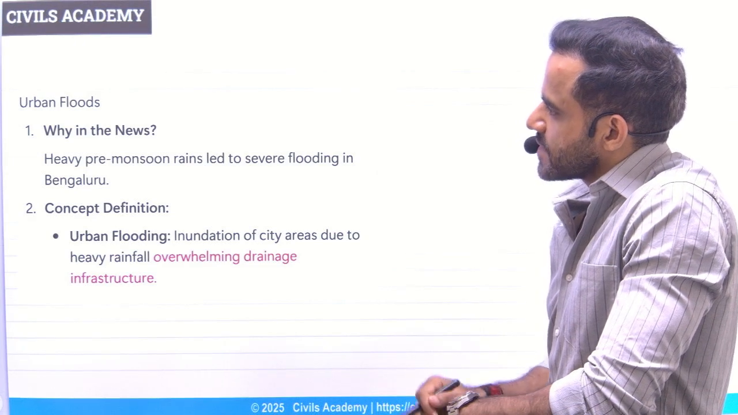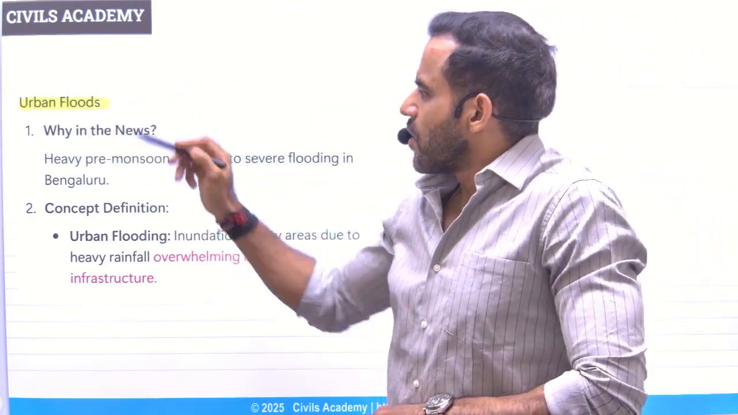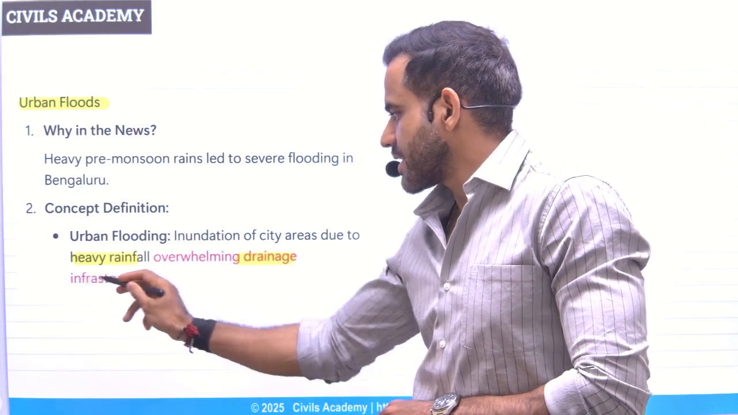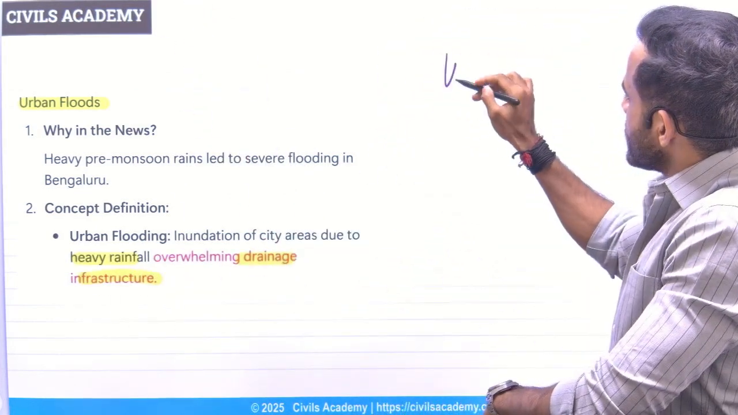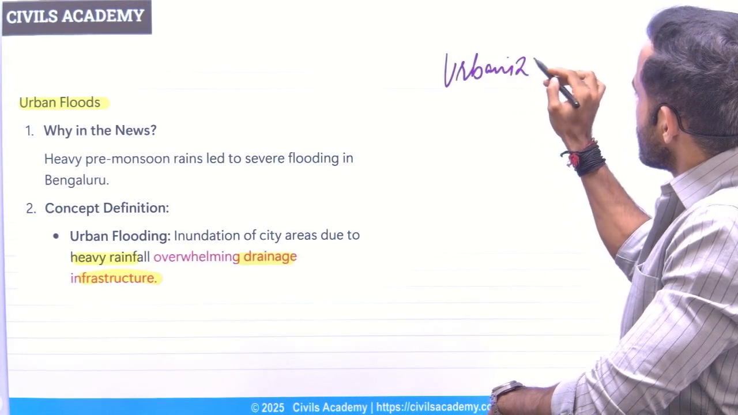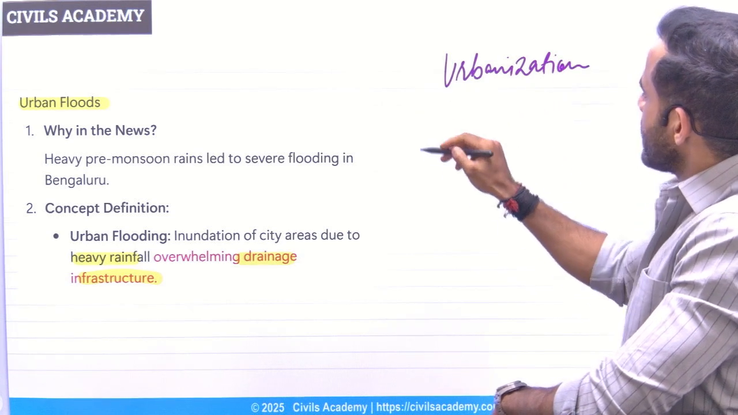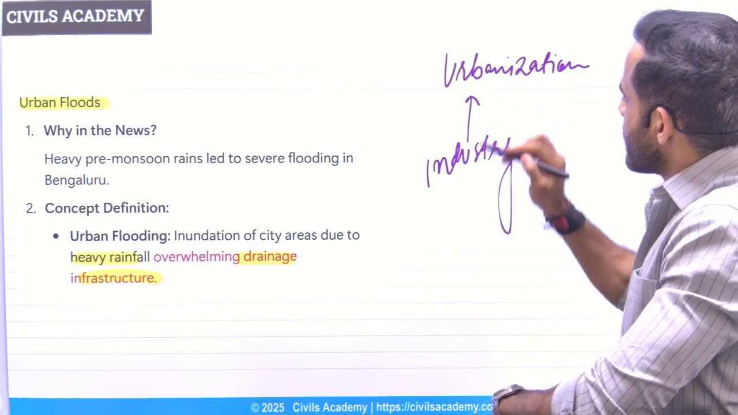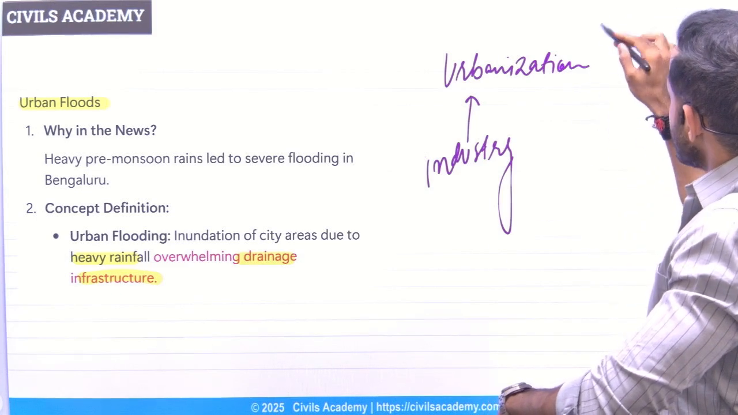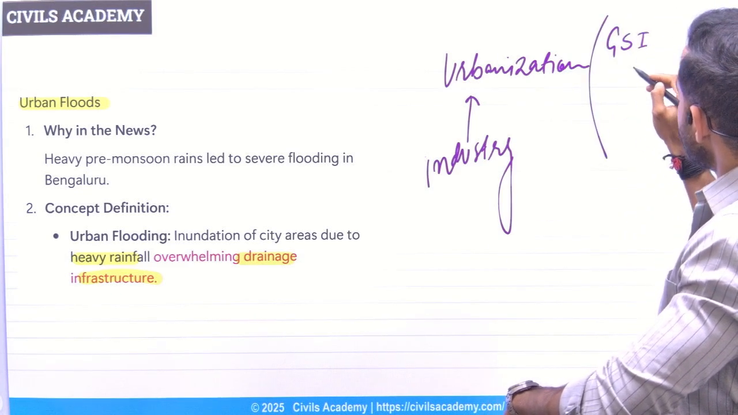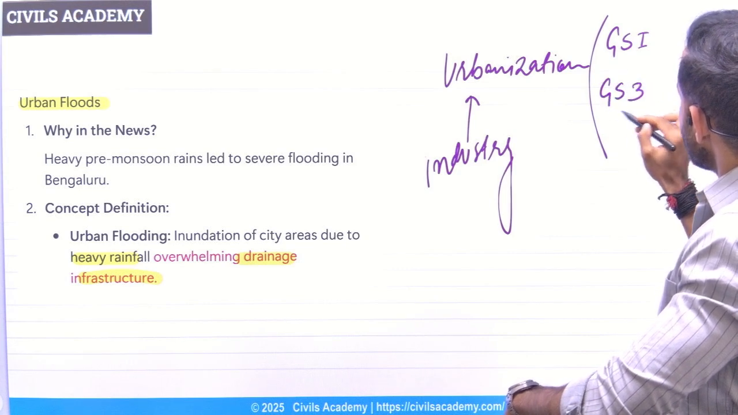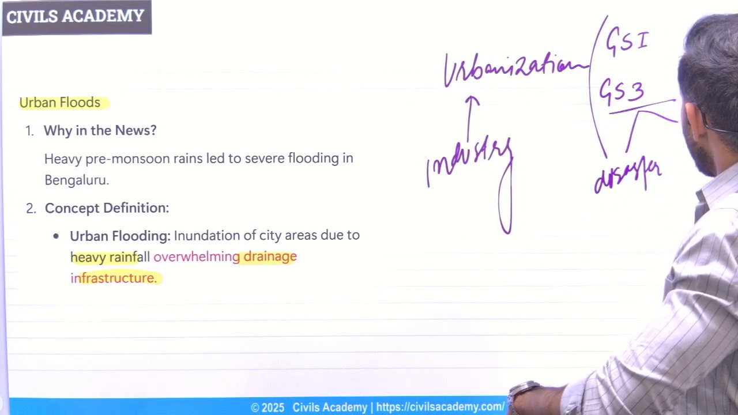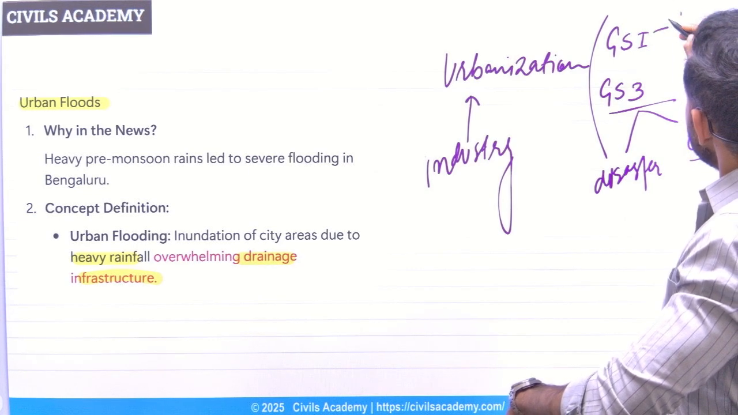Now understand 2-3 things. A, urban flood. Why? Because of heavy rainfall and lack of drainage facility. So urbanization is a byproduct of industrialization. If there will be industries, there will be urbanization. Now, this urbanization is important for GS1, that is society, GS3, that is from the perspective of disaster, and from the perspective of environment and biodiversity. And this one is for society.